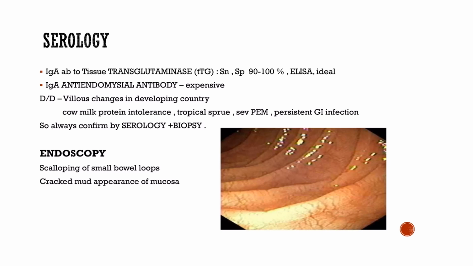Now, the differential diagnosis of the villus changes in developing countries can be due to cow milk protein intolerance, tropical sprue, severe protein energy malnutrition, and persistent GI infection. Therefore, we need to confirm these positive serological tests with an intestinal biopsy. And the endoscopy usually shows scalloping of the small bowel loops and a cracked mud appearance of the mucosa.